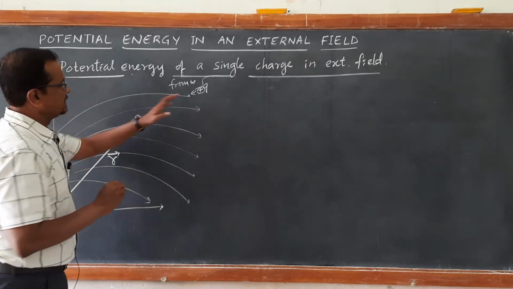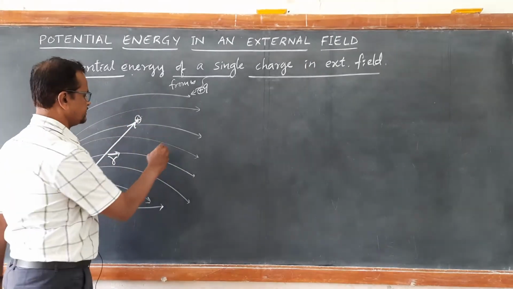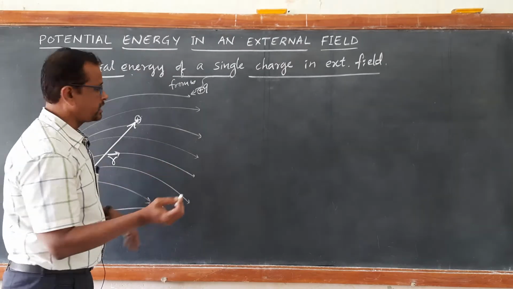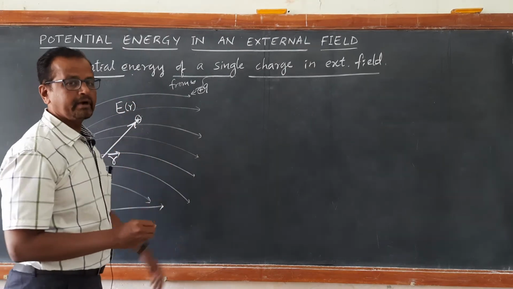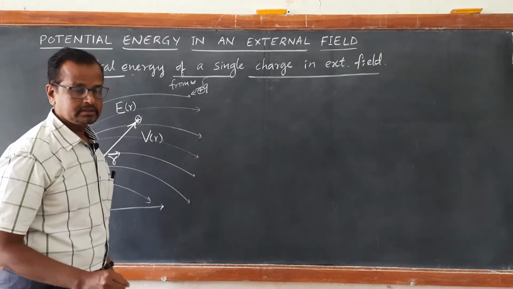So, definitely this charge experiences a force due to the electric field. Let the electric field at this particular point be E(r), and the potential at that point be represented by V(r), right?